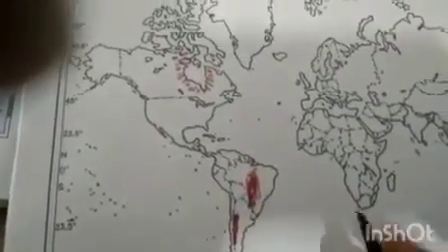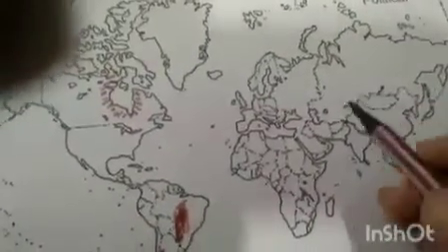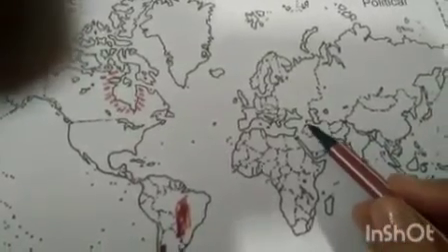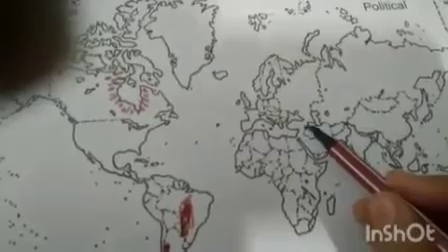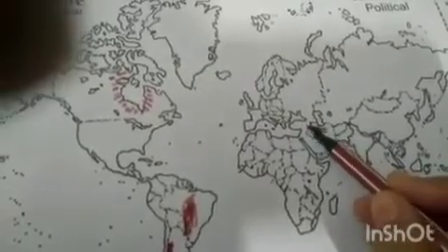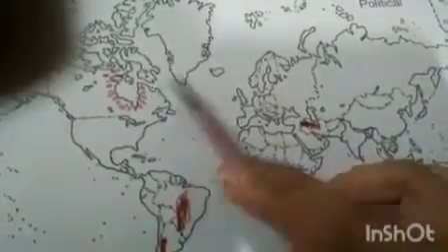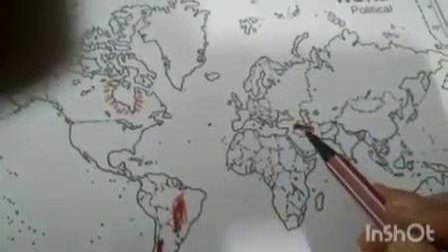Clear? Now come to the next. Just mark here. Here you have Iranian Plateau. Either you shade like this or you give a symbol like this. Right? So this is Iranian Plateau.